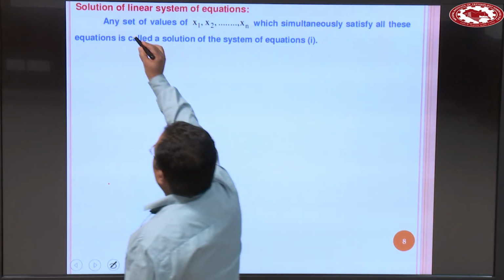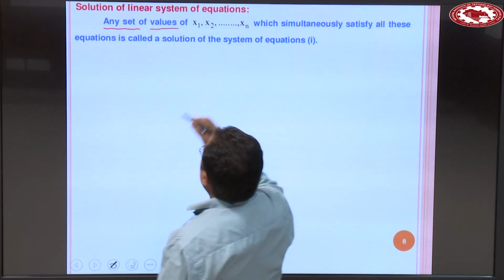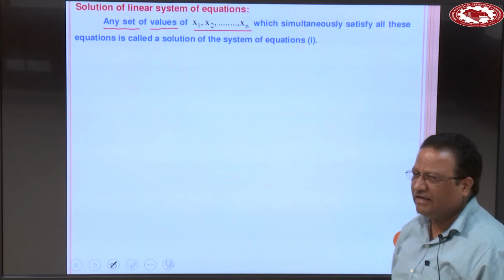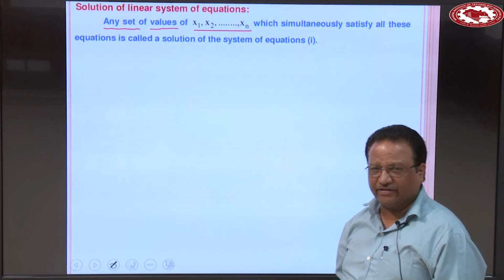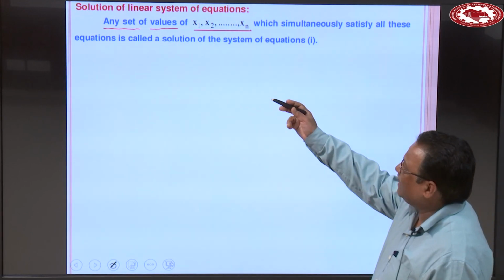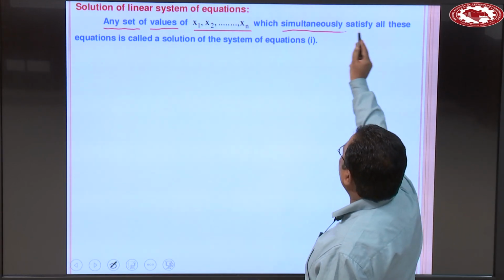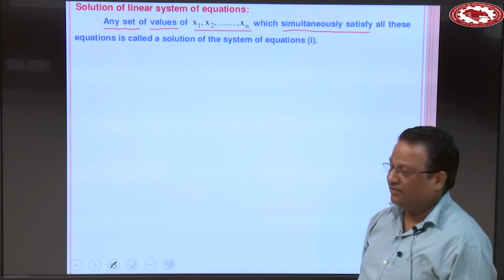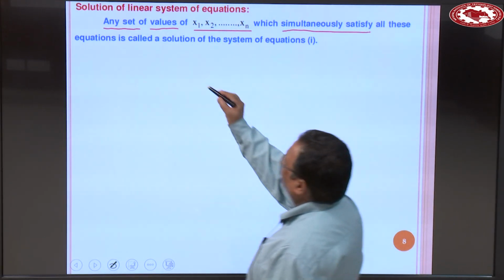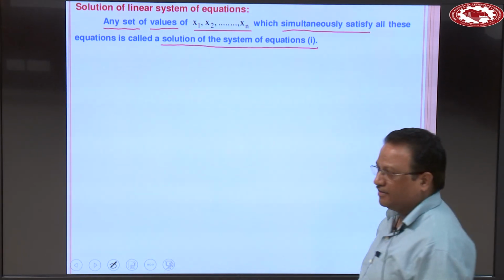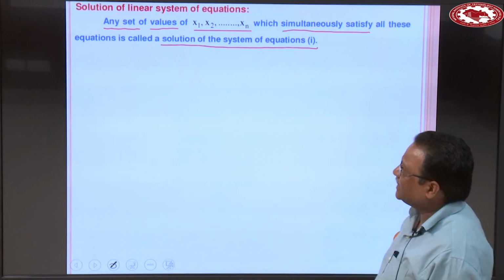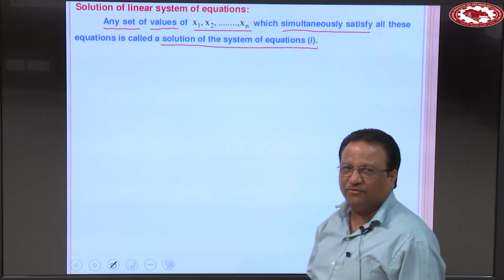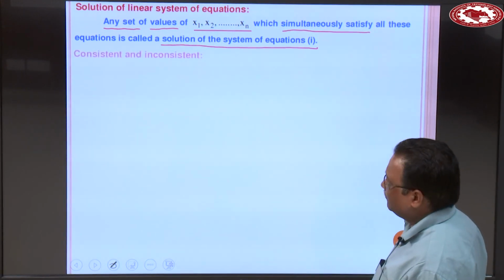Any set of values of x1, x2 up to xn, where we have m equations and n unknowns, which simultaneously satisfy all these m equations, is called a solution of the system of equations 1, where 1 means Ax is equal to B. So, any set of values of x1, x2 up to xn which simultaneously satisfy all the equations is said to be the solution of the system of equations 1.